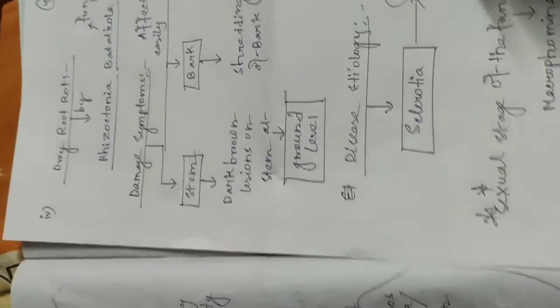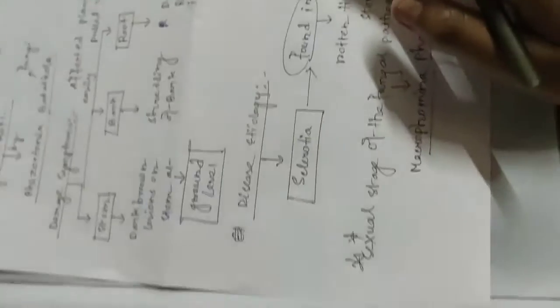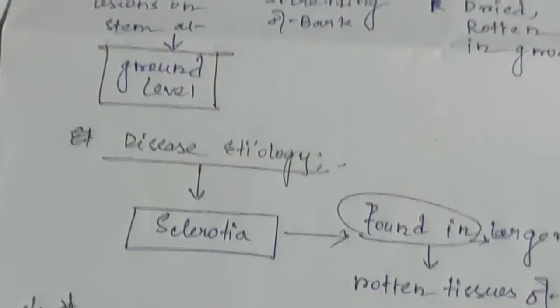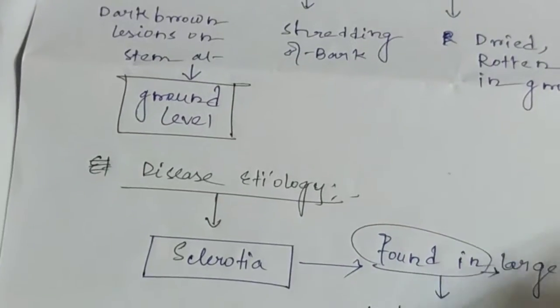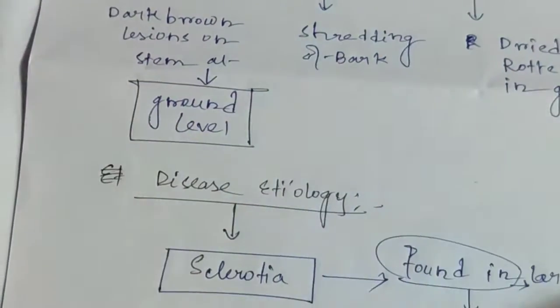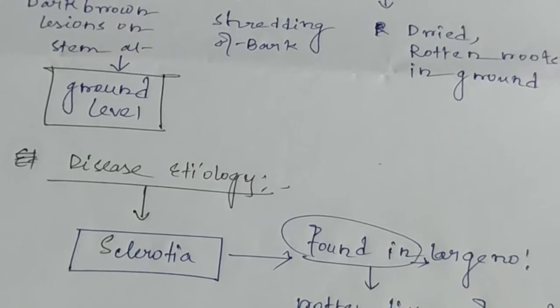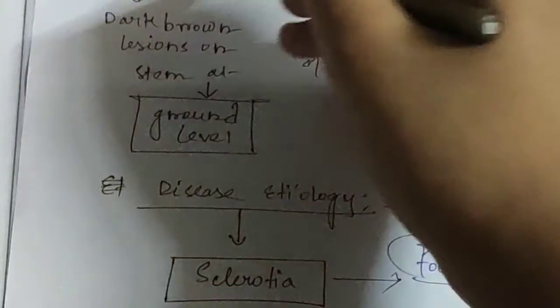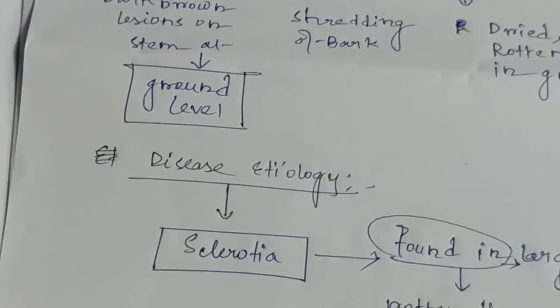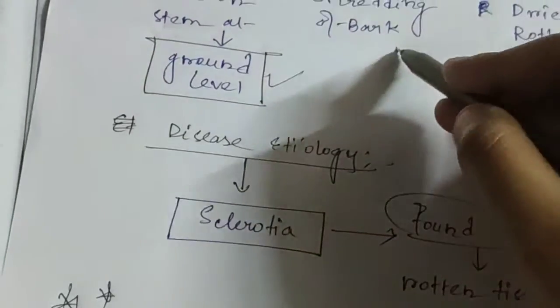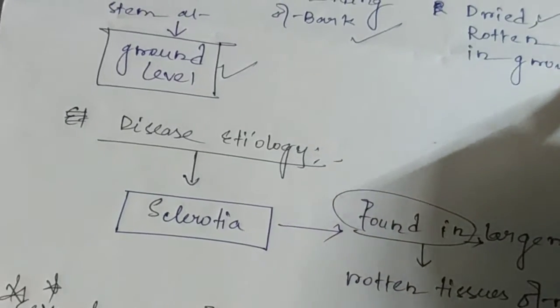Then the last disease. The fourth disease of green gram and black gram is dry root rot. It is also caused by a fungus, Rhizoctonia bataticola. Damage symptoms: affected plant parts can be easily pulled out. Symptoms are observed on the stem, bark and root. Stem: dark brown lesions on the stem at ground level. Bark: shredding of bark and root, with dried rotten roots in the ground.